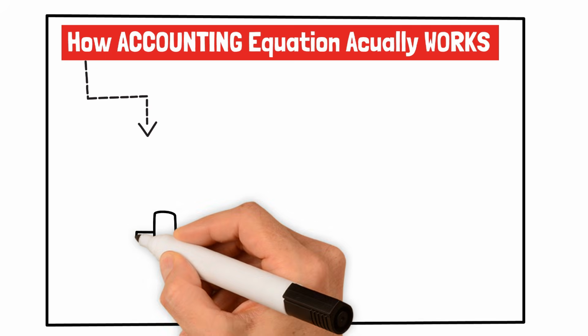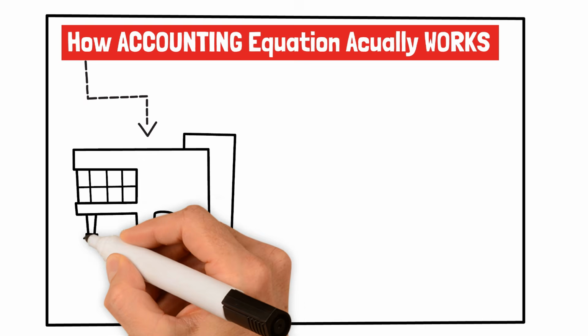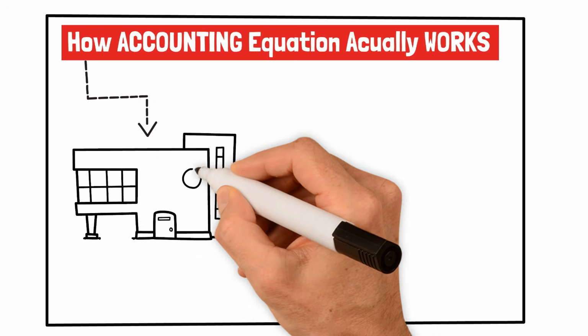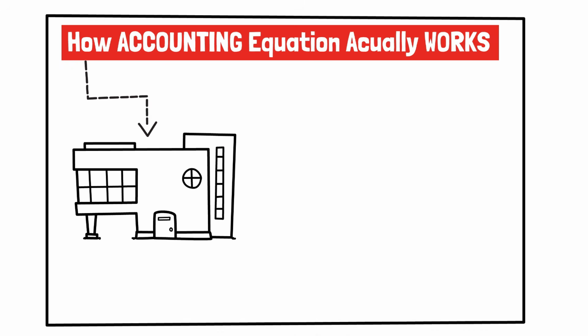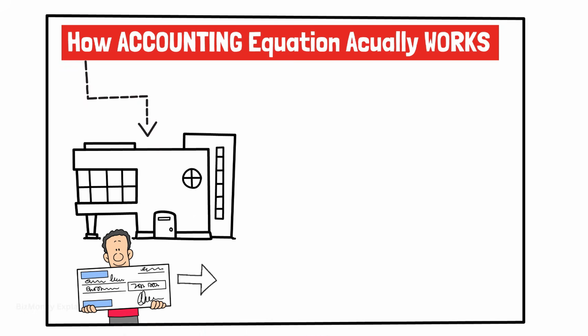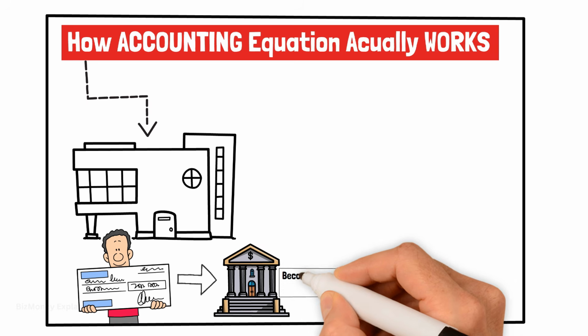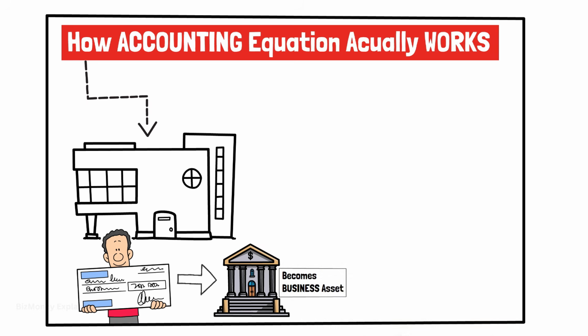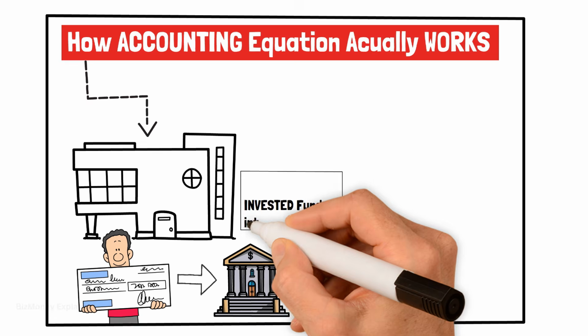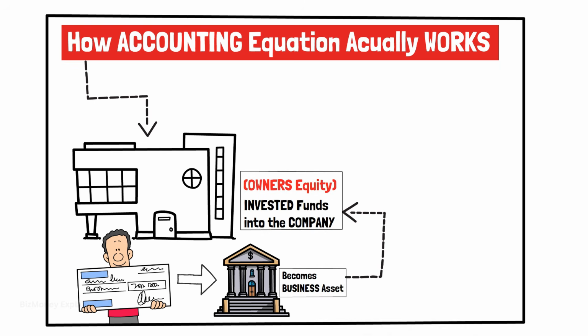The accounting equation works because every resource owned by a business has a financial source behind it. Imagine starting a business by investing your own money. As soon as that money enters the business bank account, it becomes a business asset. At the same time, the business recognizes that the owner has invested funds into the company, creating owner's equity.